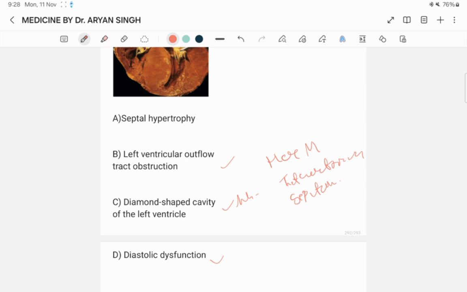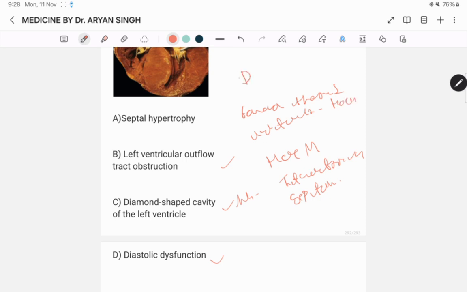In non-obstructive hypertrophic cardiomyopathy, there is no blocking of the blood. Instead, the left ventricle becomes stiff and the heart becomes unable to relax. This leads to low cardiac output. The presence of dynamic left ventricular hypertrophy results in low cardiac output. Banana shaped cavity of the left ventricle is seen in HOCM. Where is the banana shaped cavity seen? In the left ventricle in HOCM.